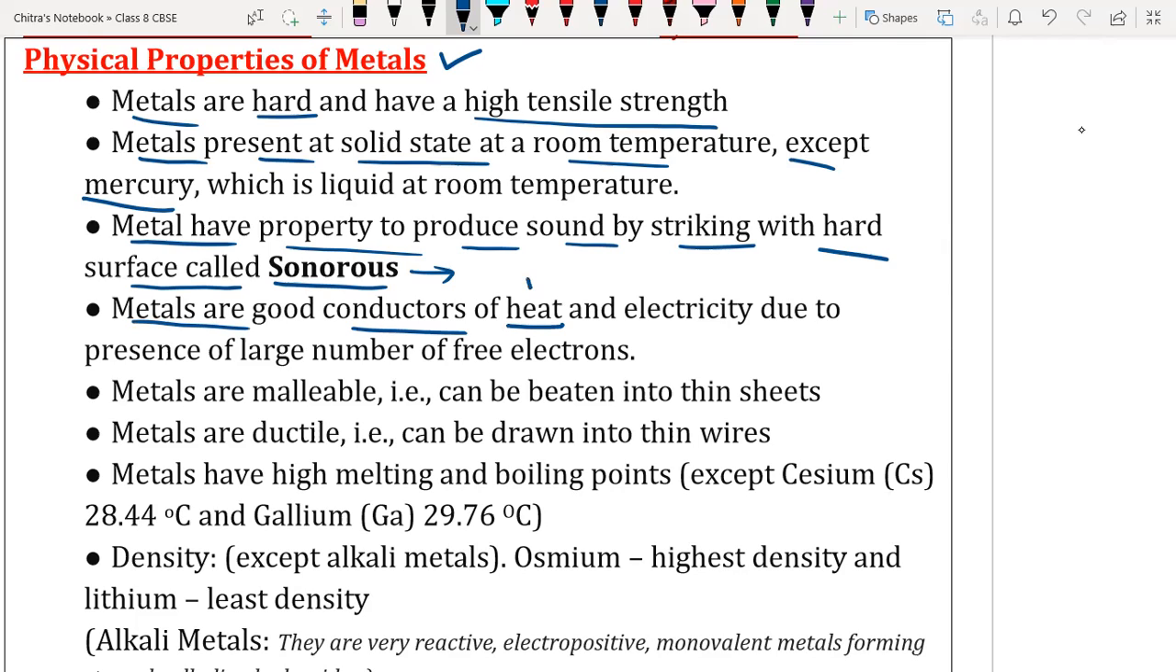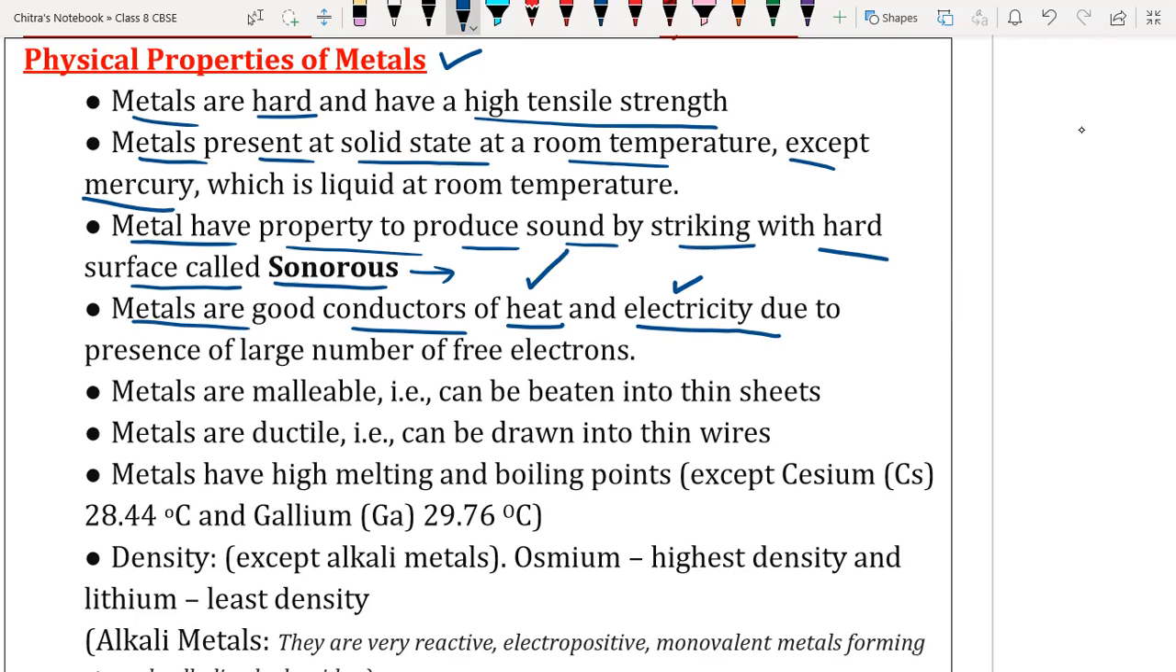Next, metals are good conductors of heat. That's why we use metal for the preparation of cooking vessels. They are good conductors of heat and good conductors of electricity. Hence, we use metallic wire for the conduction of electricity, like copper wire and aluminum wire mostly.